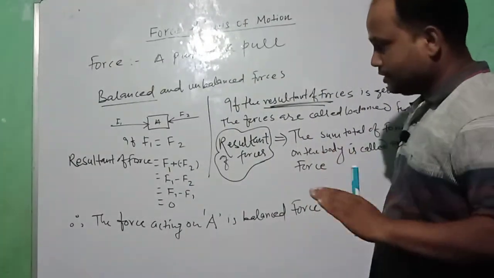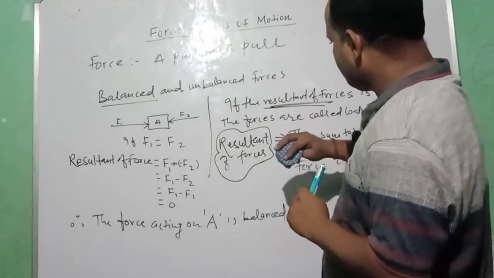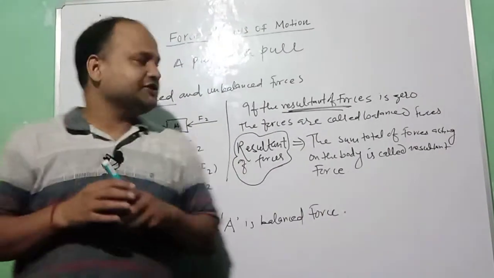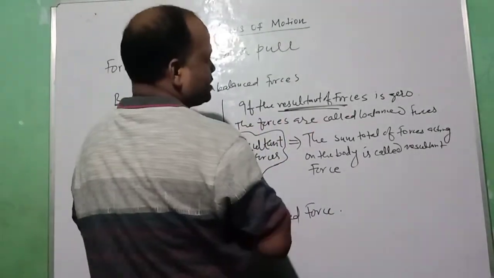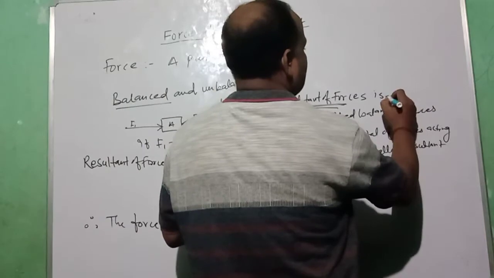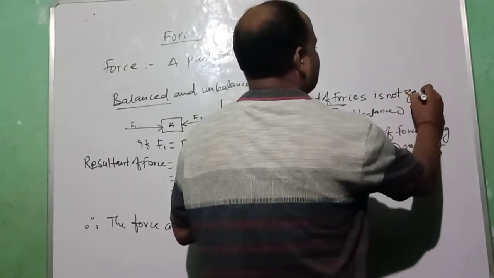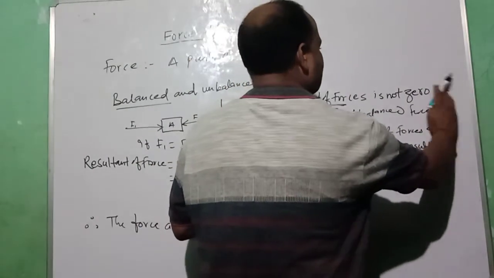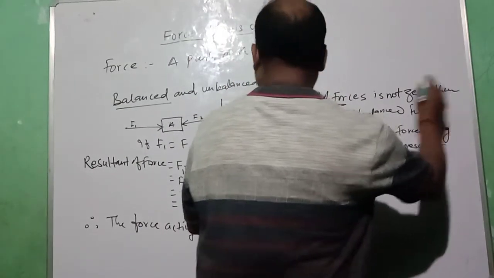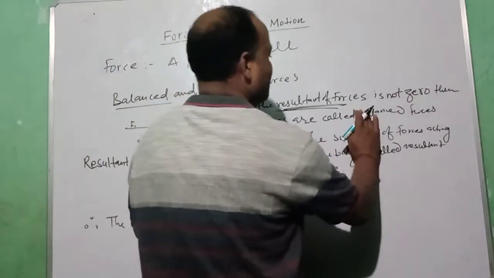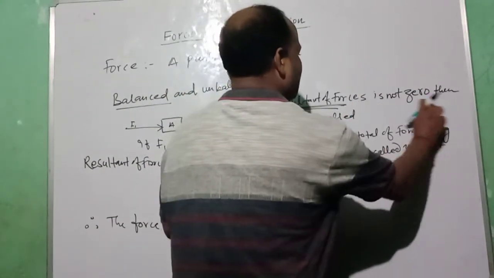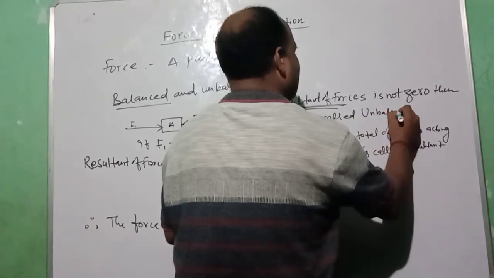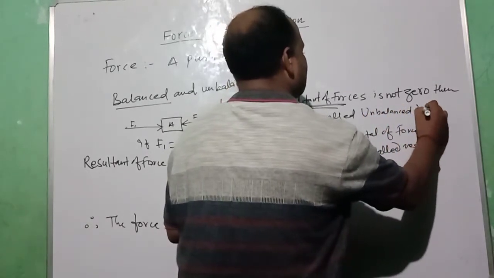I'll make a slight change here: if the resultant of forces is not 0, then the forces are called unbalanced force.